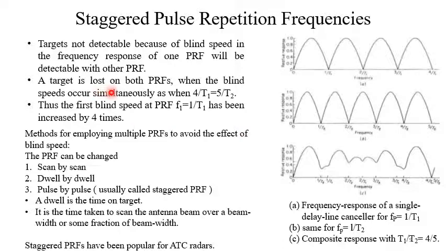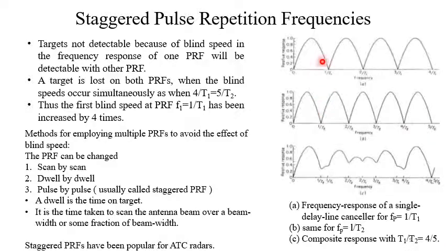Now a target is lost on both PRFs when the blind speed occurs simultaneously, as when 4 by T1 equals 5 by T2. That we have said earlier. So the first blind speed for the first PRF was here, for the second PRF was here. Both of them are very low.